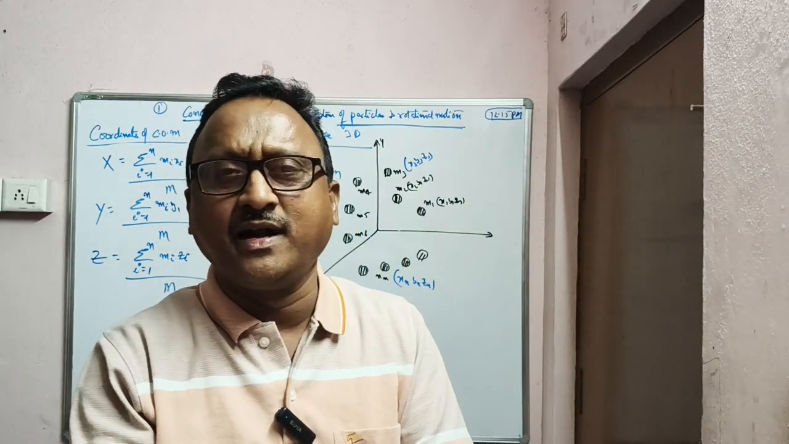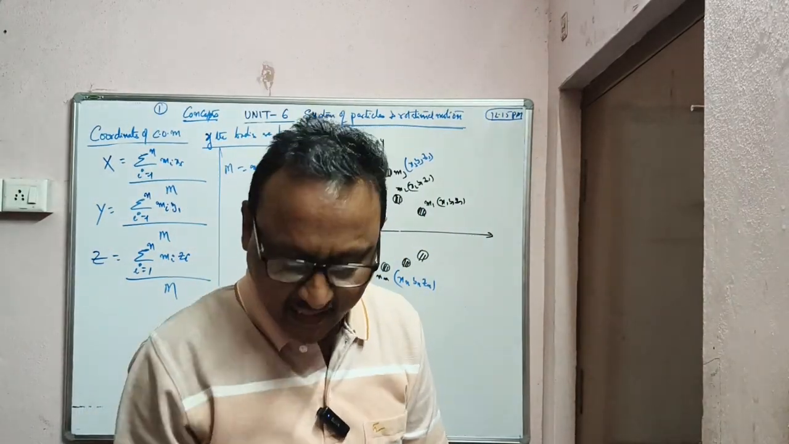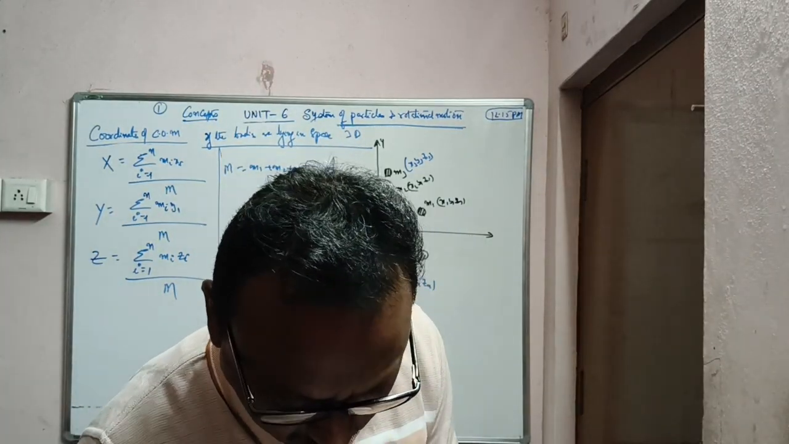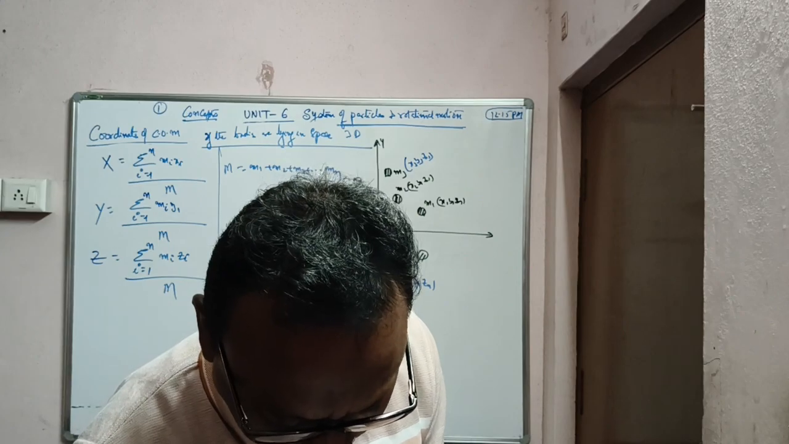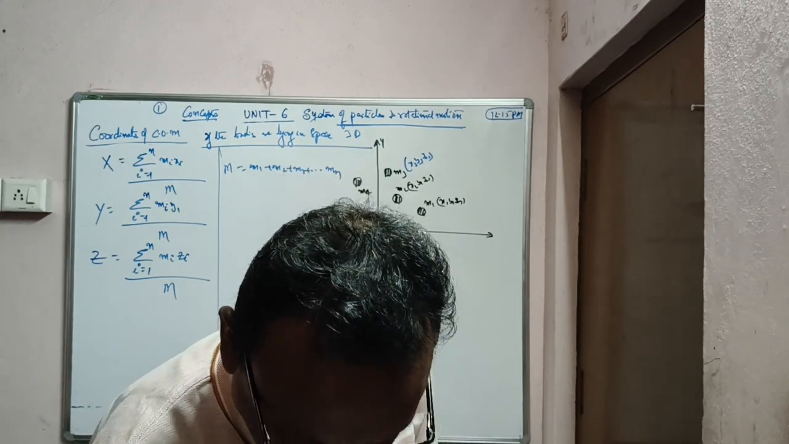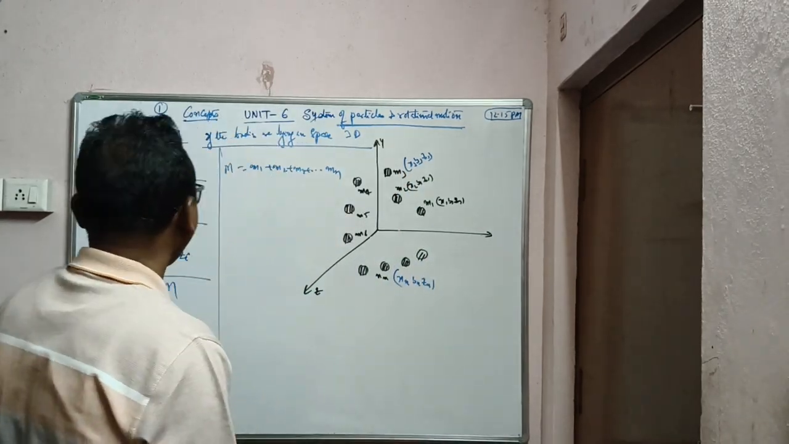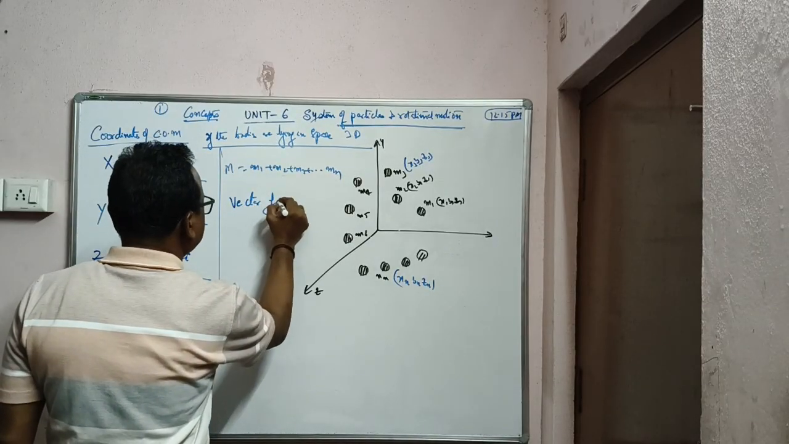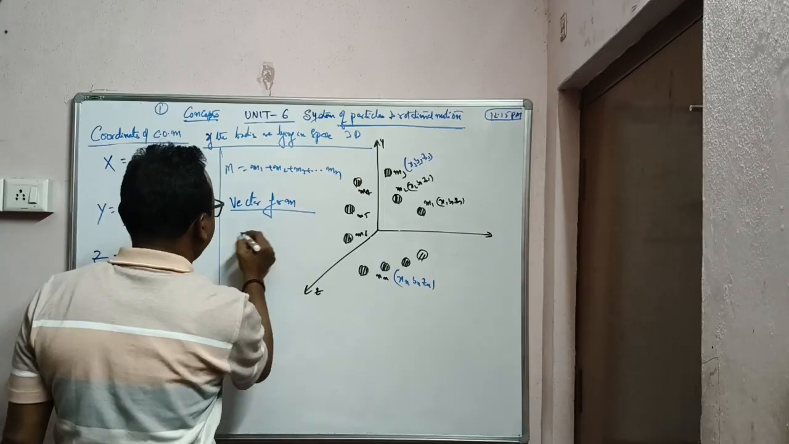Similarly, if you want it in vector form, it is x_i, y_i, z_i. You can also write it like that. If you want it in unit vector form, x_i into i cap, y_i into j cap, z_i into k cap. Like that also you can get it. Vector form, if you want it in vector form, r bar.